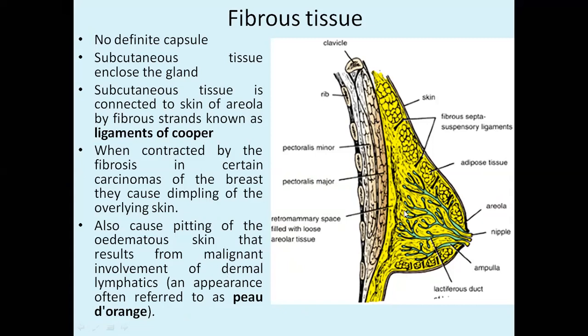That means if there is any infection in the mammary gland, it becomes highly edematous, fully loaded with edema fluid. That leads to an orange peel type of appearance of the skin, which is called pseudo orange appearance.